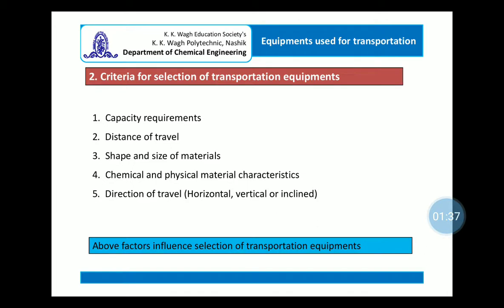These are capacity requirements, distance of travel, shape and size of materials, chemical and physical characteristics and direction of travel. That is whether we want to transfer the material in horizontal, vertical or inclined direction. These factors are considered while selecting the particular material transportation equipments.